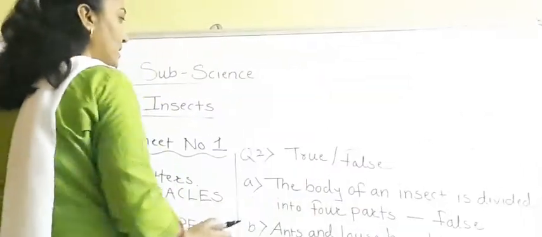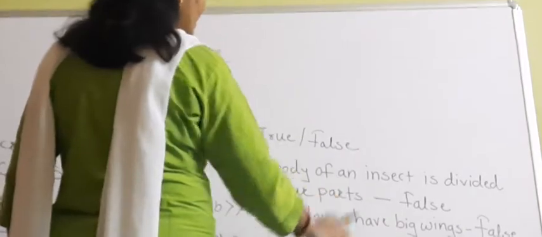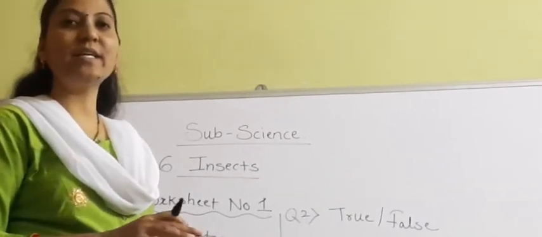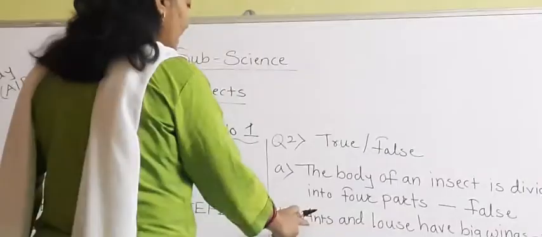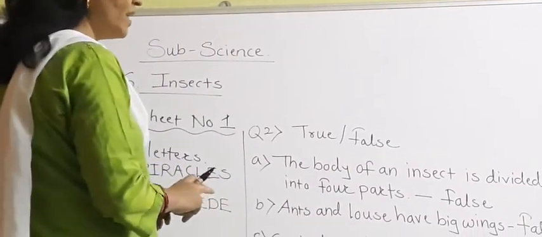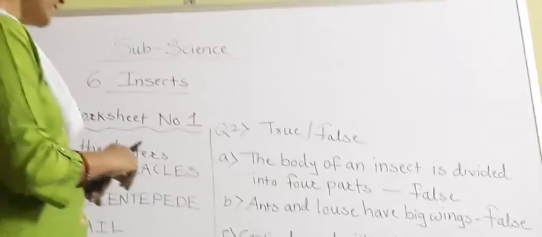True or false? The body of an insect is divided into 4 parts. We have already seen that the body of an insect is divided into 3 parts. So this statement is false. Now see second, ants and lice have big wings. This sentence is also false.